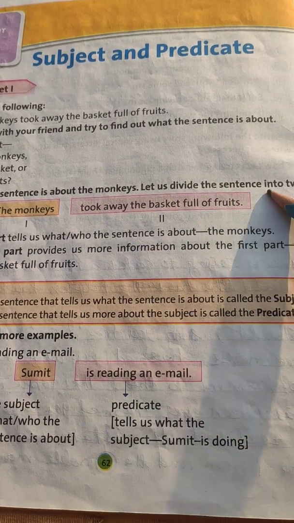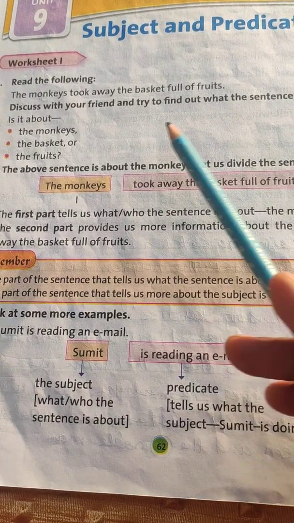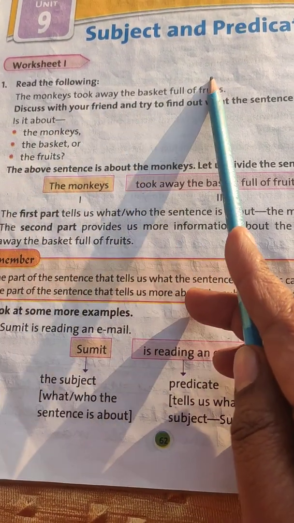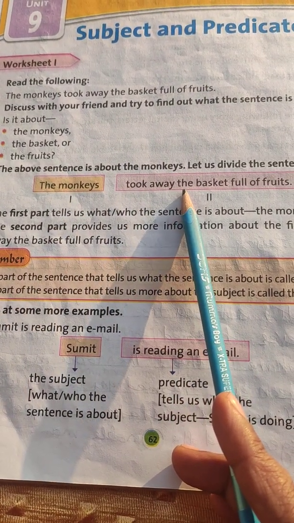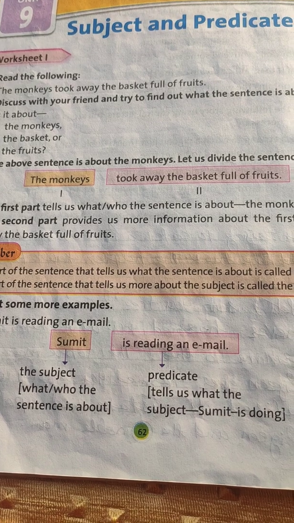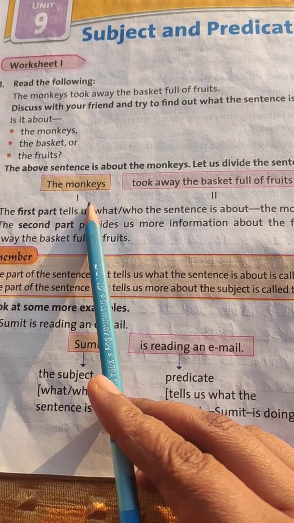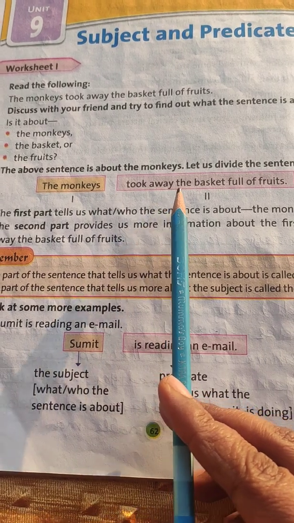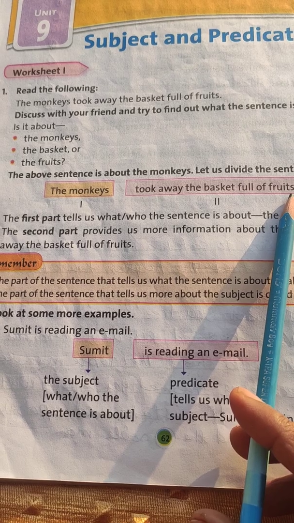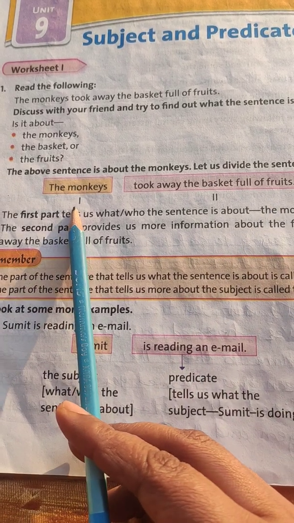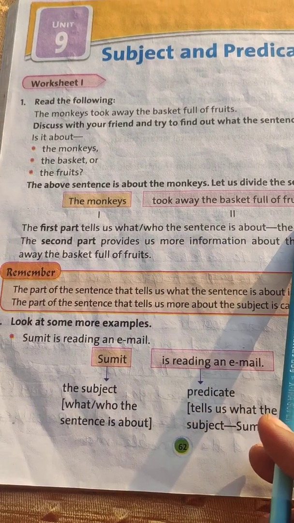Let us divide the sentence into two. We will divide this sentence into two parts. The monkeys took away the basket full of fruits. This sentence is divided into two parts. Part 1, the monkeys, and part 2, took away the basket full of fruits.